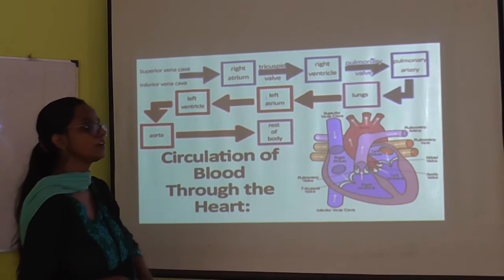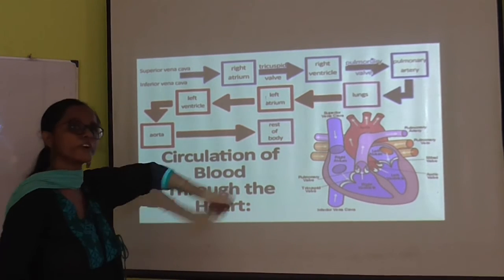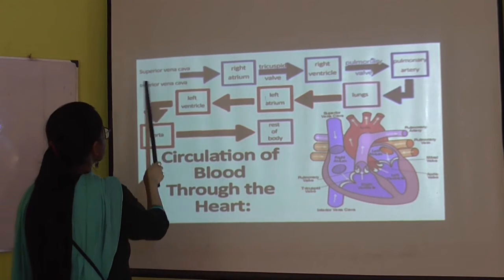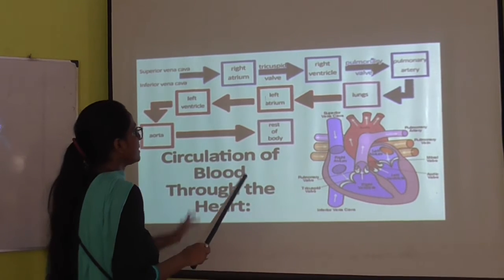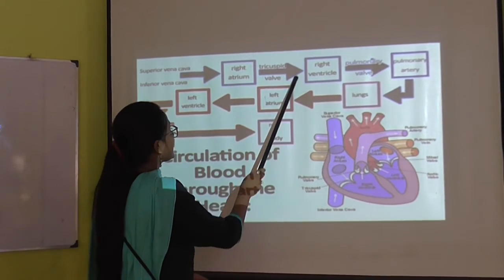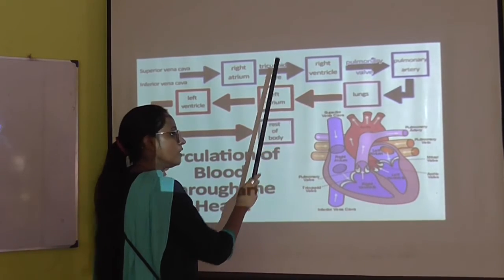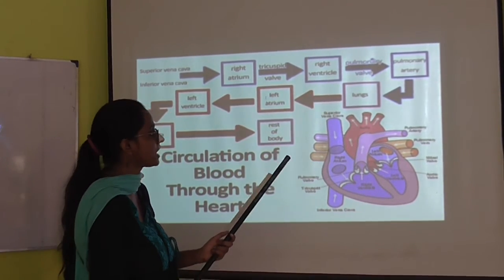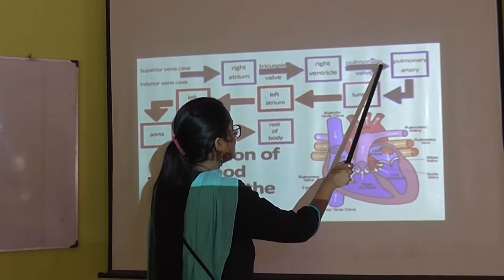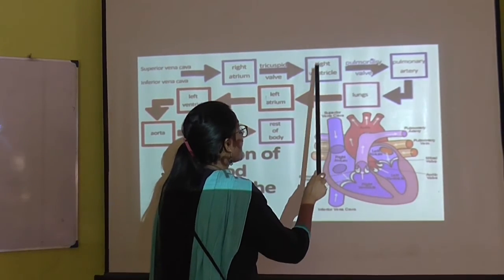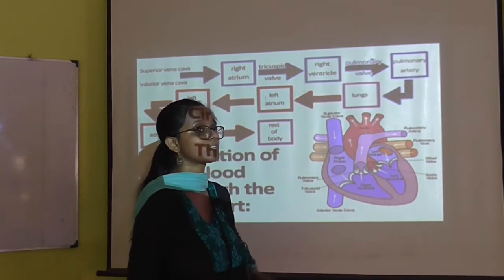Now that we have learned about the various terms, what are we going to learn? We are going to learn about how the heart circulation mainly occurs. It will be an overview for you as well. From the superior vena cava and inferior vena cava, the blood is getting into the right atrium, and it is moving through the tricuspid valve, which is present between the right atrium and right ventricle. We have learned that it is the junction. Next, from the right ventricle it is going to the pulmonary artery. While going from the right ventricle to the pulmonary artery, it has to pass through the pulmonary valve.